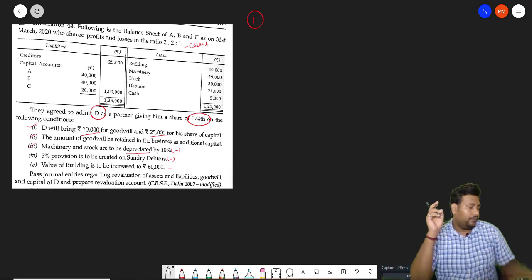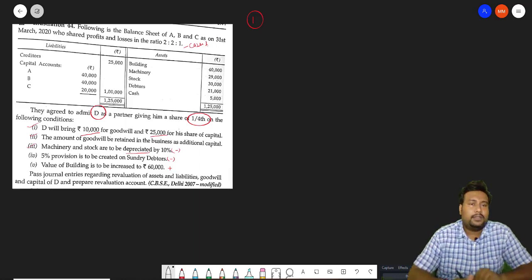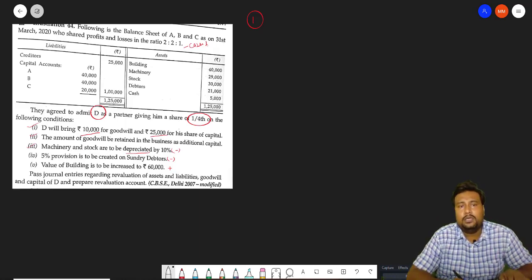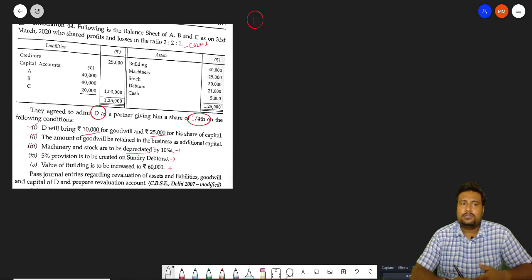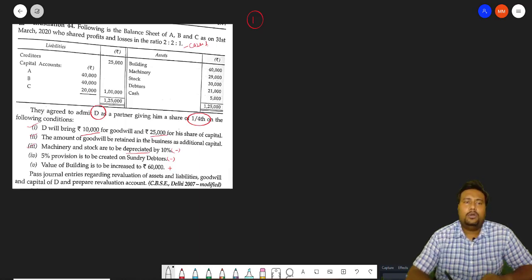Okay, so the first thing is that you have to open the content where you are facing the problem in revaluation. You can go sequence wise also, you can go with separate entries also, you can go with a combined entry also, no harm in that. So I'm just running one by one.